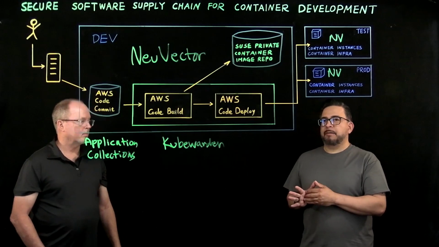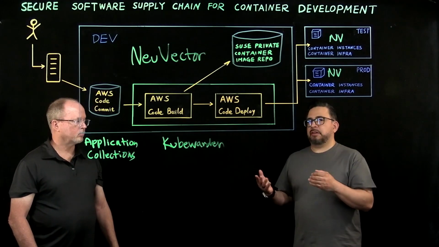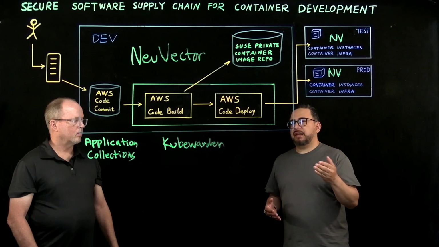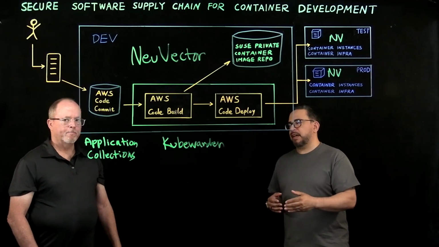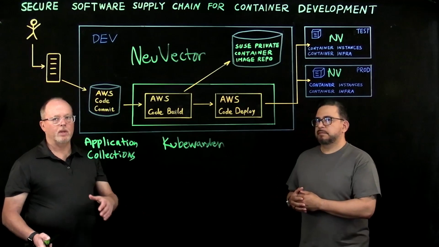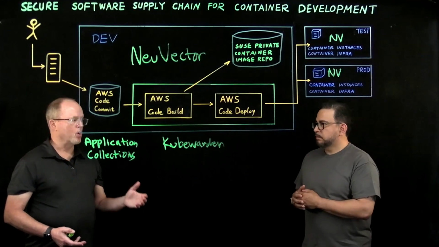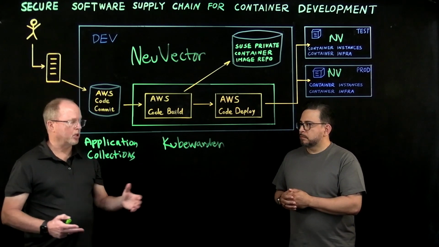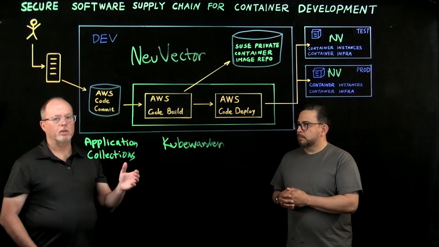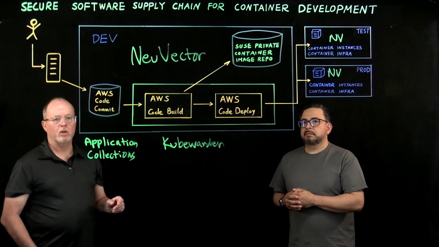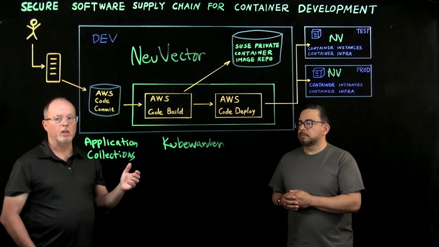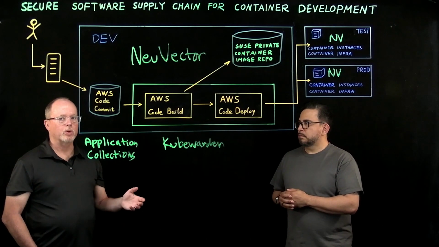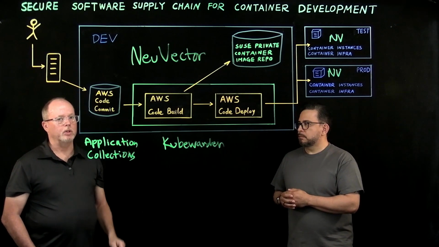Okay, I like that. Like I said in the first video, there are a lot of touch points customers need to address. How has SUSE made it easier for customers to use all of these products together? So we've taken the NeuVector Prime and Kubewarden UIs and integrated them as part of the Rancher Prime Manager UI, giving you a single pane of glass. Also, the SUSE private container image repository is a secure and SUSE-supported enterprise-grade implementation of the Harbor open source image repository, and is also included as part of Rancher Prime.